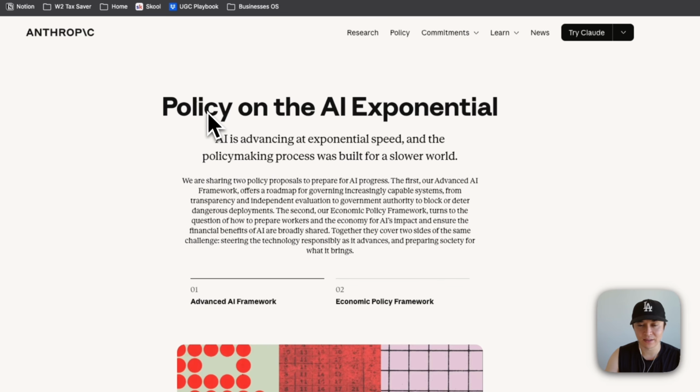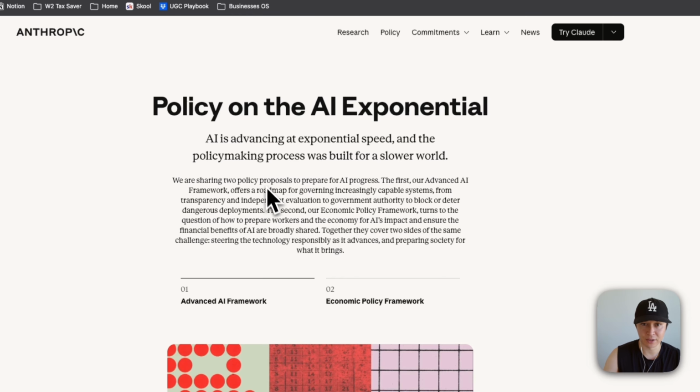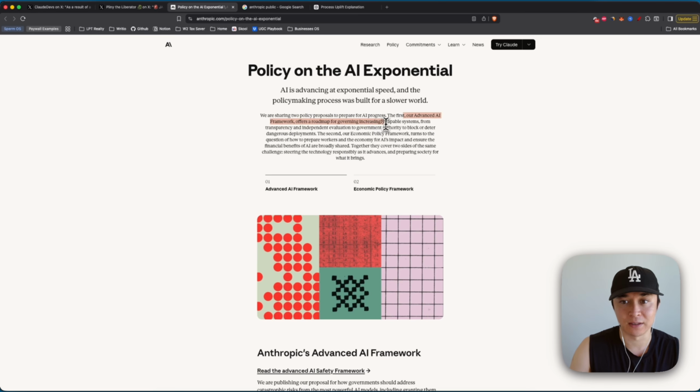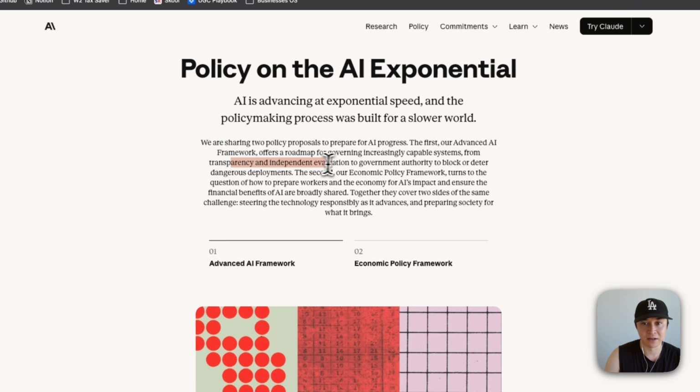And the thing is that Anthropic themselves released this blog post about 2 days ago on the policy on the AI exponential, and it says that we are sharing 2 policy proposals to prepare for AI progress. The first, our advanced AI framework, offers a roadmap for governing increasingly capable systems, from transparency to independent evaluation. And then the second, our economic policy framework, turns to the question of how we prepare workers and the economy for AI's impact and ensure the financial benefits of AI are shared broadly.